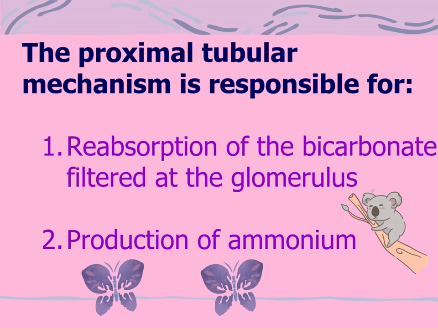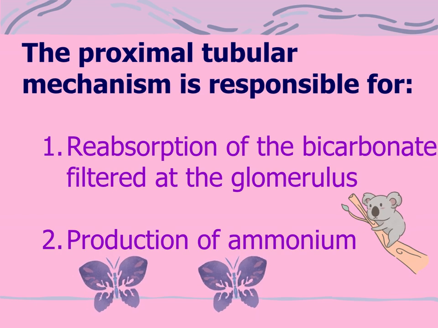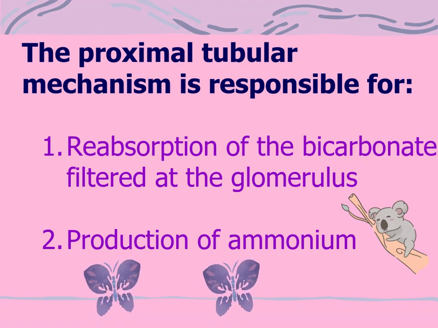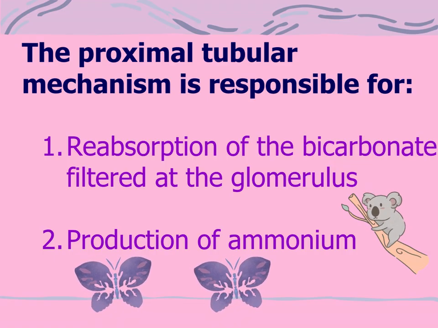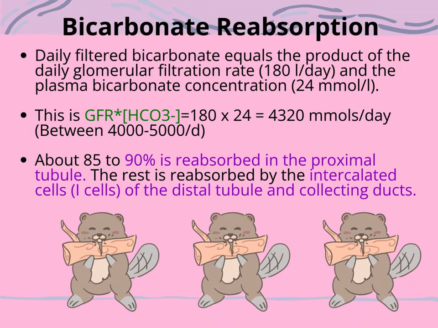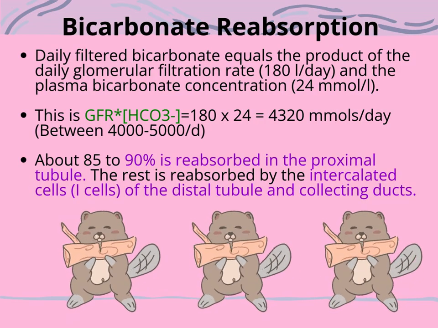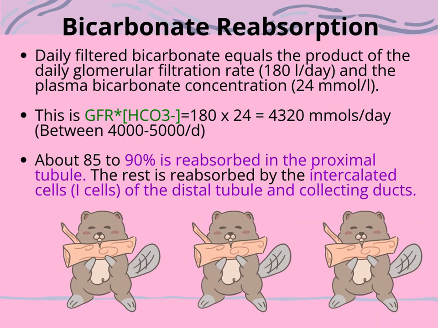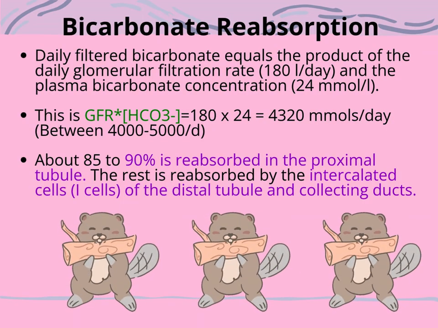The proximal tubular mechanism is responsible for 1. Reabsorption of the bicarbonate filtered at the glomerulus. 2. Production of ammonium. Daily filtered bicarbonate equals the product of the daily glomerular filtration rate and the plasma bicarbonate concentration. This is between 4,000 to 5,000 millimoles per day. About 85 to 90% of bicarbonate is reabsorbed in the proximal tubule. The rest is reabsorbed by the intercalated cells of the distal tubule and collecting ducts.